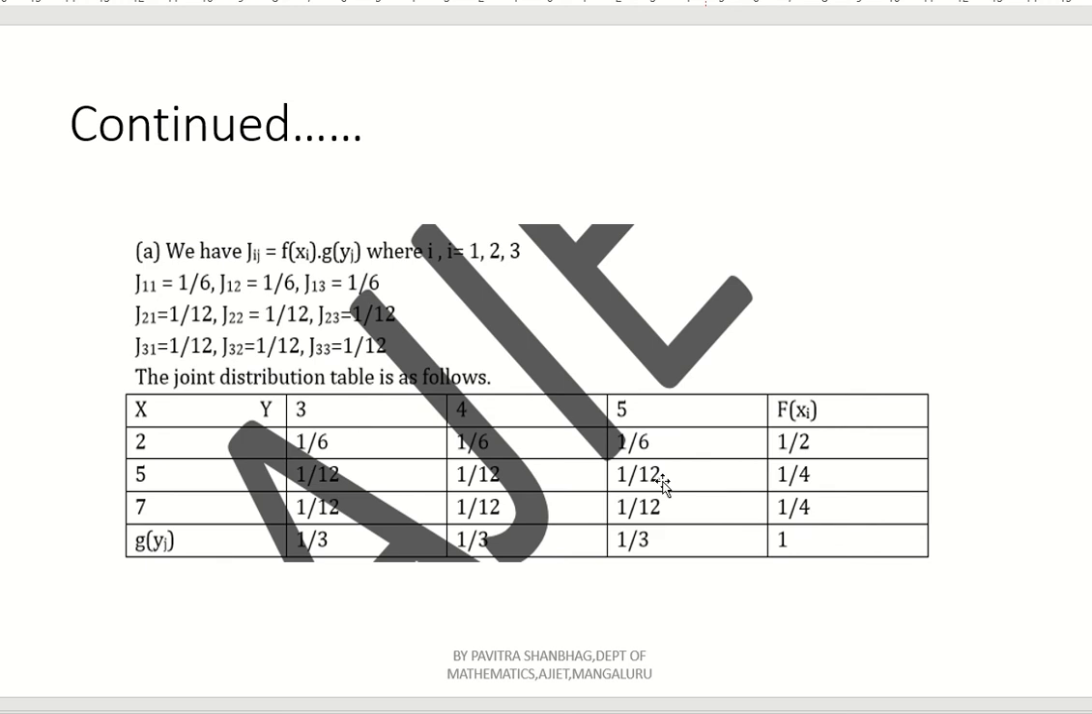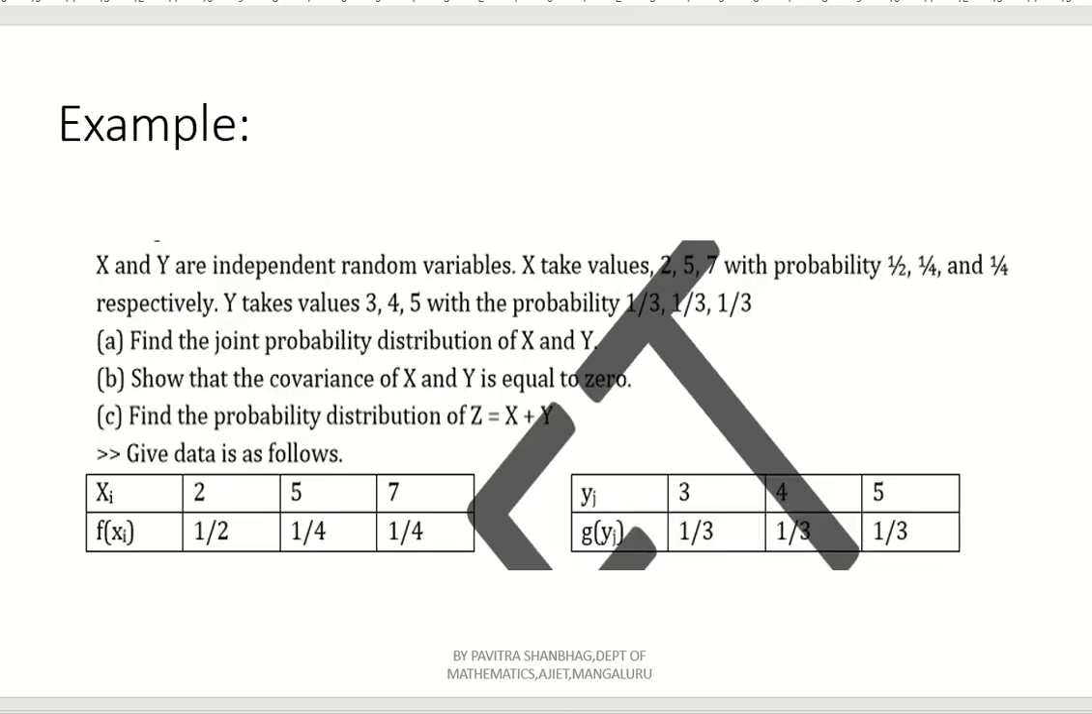Okay. Now, the last one left in the table, that is J31, J32, J33. Now, what is J31? Here, third row, first column. So, again, 1 by 4 into 1 by 3. That is 1 by 12. Next, third row, second column, J32. That is 1 by 4 into 1 by 3. Again, 1 by 12. Next, 1 by 4 into 1 by 3, J33. That is 1 by 12, right?